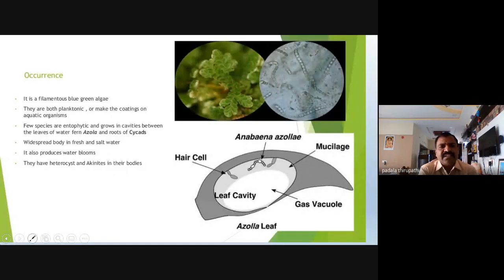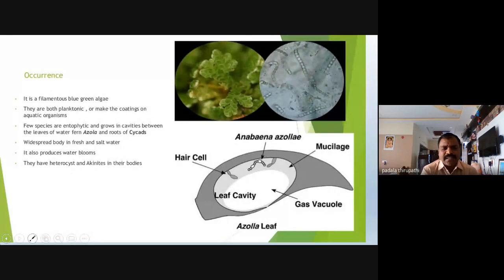Why does the Red Sea look red in color? Because the thallus of the blue-green alga and the red algae contain a special type of pigment, that is phycoerythrin. Phycoerythrin is one of the phycobilins, special pigments present in red algae and blue-green algae. Yesterday in class we already discussed some of the pigments. Along with chlorophylls, phycobilin proteins or phycobilin pigments are present in both red algae and blue-green algae.